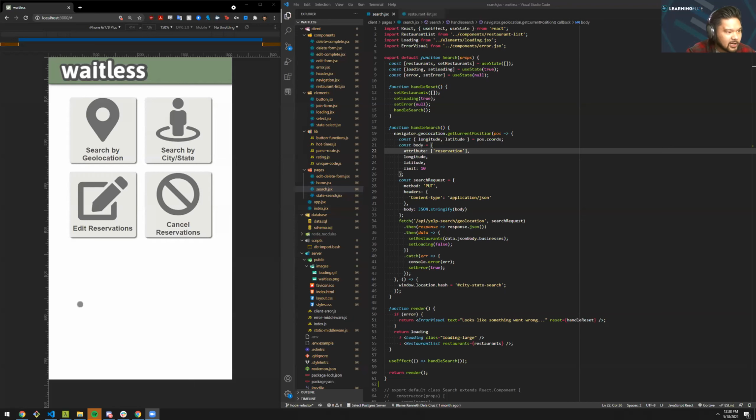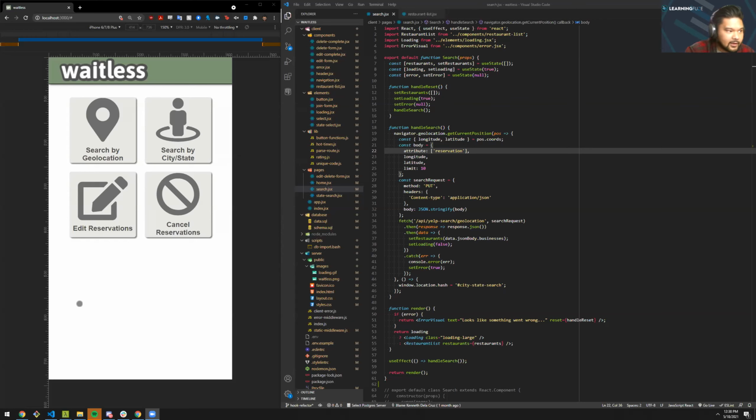Today, I'm going to be talking about an app called Waitlist. It's an application that'll allow users to search for restaurants using geolocation, and it'll also let users look at the wait times for said restaurants. The application will let users view restaurants, of course. They're able to join wait lists for the restaurants. They're able to edit any reservations that they have made, and they're also able to cancel any reservations that they have made.